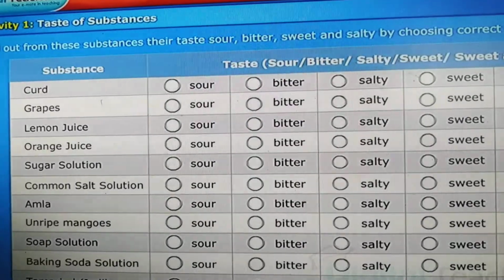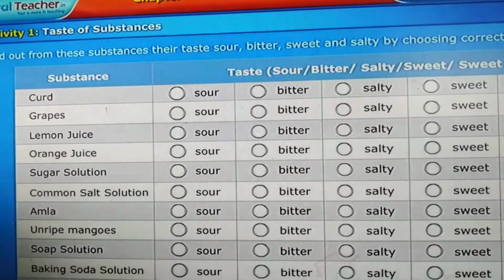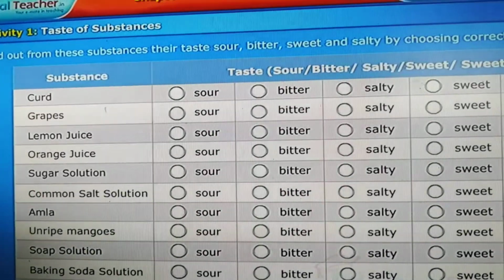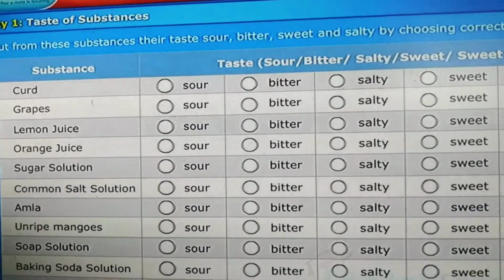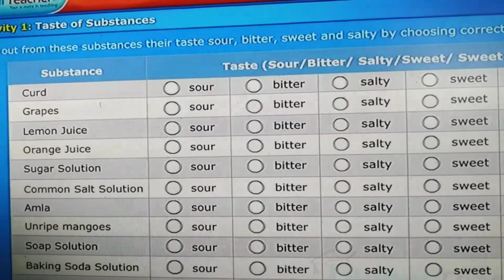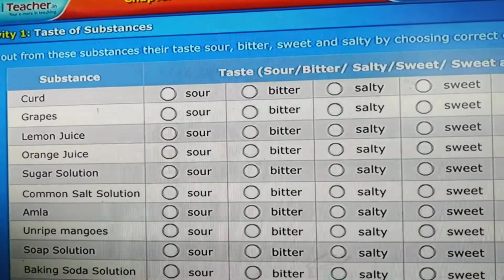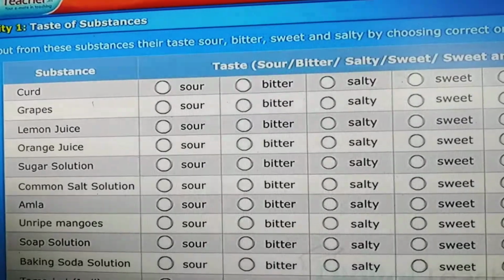Common salt solution? Salty. Amla. Amla solution? The taste of amla is sour. Unripe mangoes, raw mangoes. What is the taste of raw mangoes? Sour. Soap solution. Have you tasted soap any time?